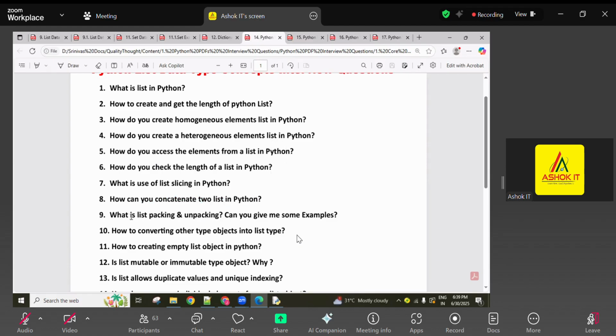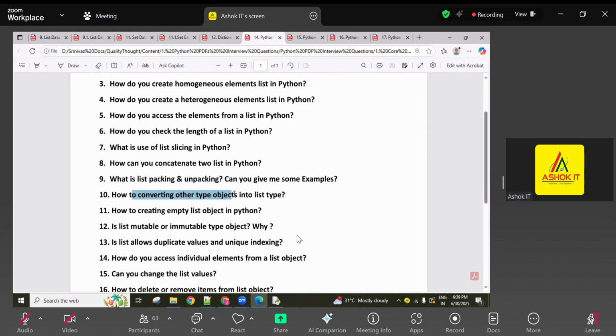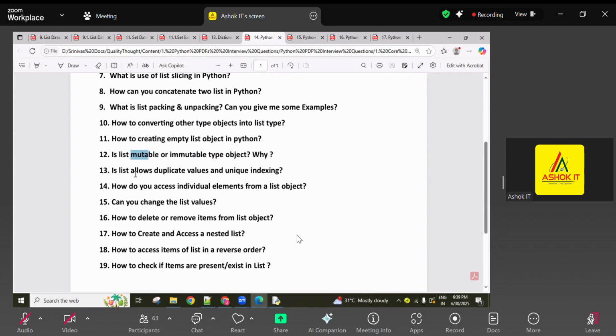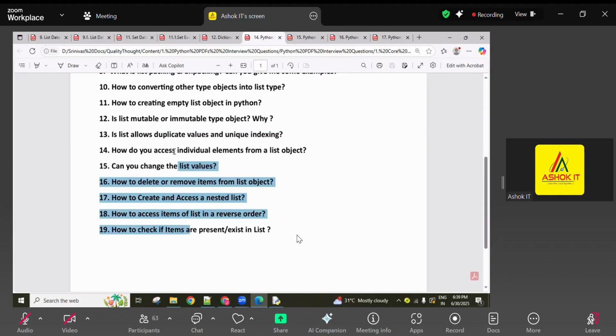How can you concatenate two lists using the plus symbol? What is list packing and unpacking with examples? How to convert other type objects into list type using the list casting function? How to create an empty list object using empty square brackets and the list casting function? Is the list mutable or immutable? Mutable. Why? You give the explanation. Does the list allow duplicate values? Yes. Is unique indexing there or not? Yes. Okay, like this, all the points are explained, guys.